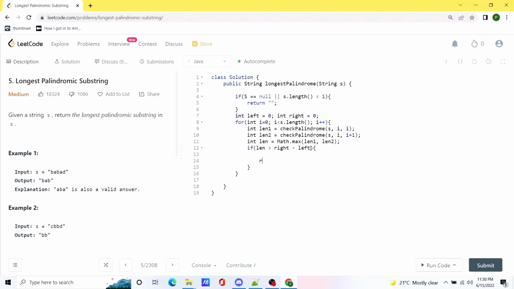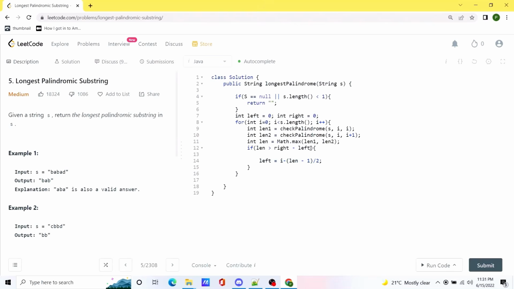We are going to update the value of the left pointer, and that will be decided based on the value of i. So we are going to do i minus whatever the value of current length we have found. We need to divide it by 2. The thing is, we don't know whether that length is odd or even, so we will subtract one from it and then we will divide it by 2.